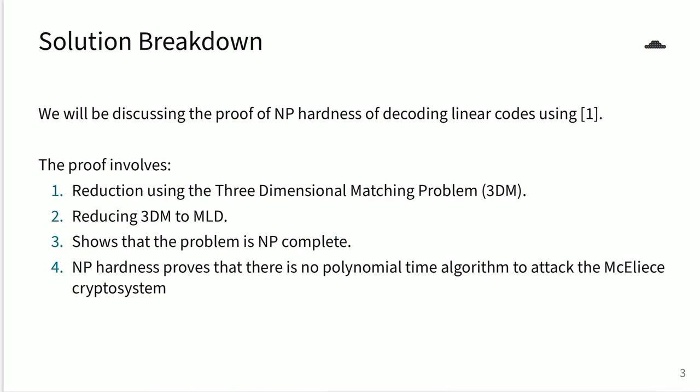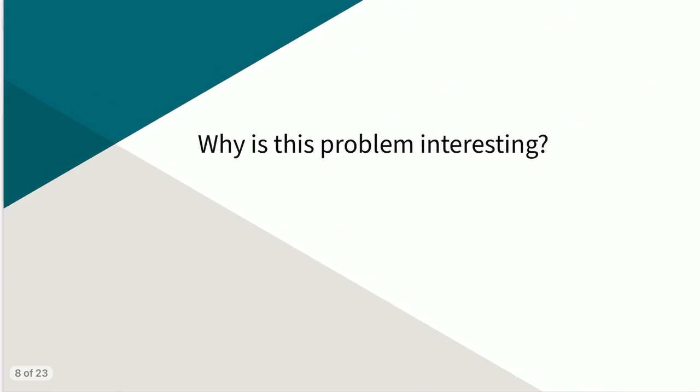Our solution breakdown is as follows. First, we will be giving a proof of the NP-completeness of MLD from our first reference. The proof involves a reduction from the three-dimensional matching problem. First, we prove that MLD is in NP, and then we reduce the three-dimensional matching problem to MLD. The NP-hardness strongly suggests that there is no polynomial time algorithm that will solve the general decoding problem, and the general problem of finding the weights of linear codes makes the McEliece cryptosystem an important system in the survival of cryptography.